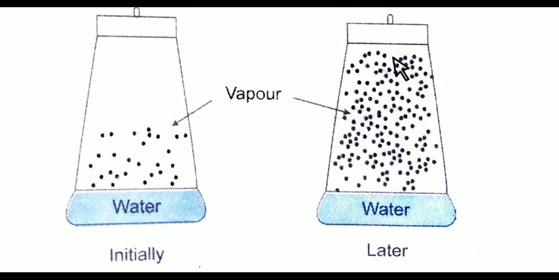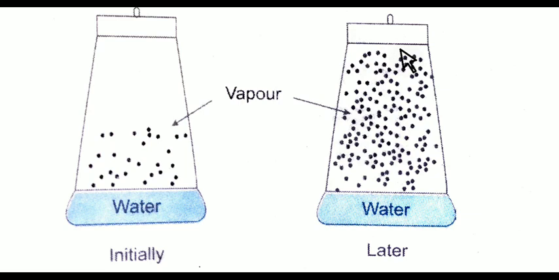So at the starting, the rate of evaporation is high, meaning liquid changes into vapor very fast, and condensation is low, meaning vapor does not change quickly into liquid. But students, after some time, more and more vapor is formed, and then what happens when the quantity of vapor is high? The rate of evaporation goes down, and the rate of condensation is more.